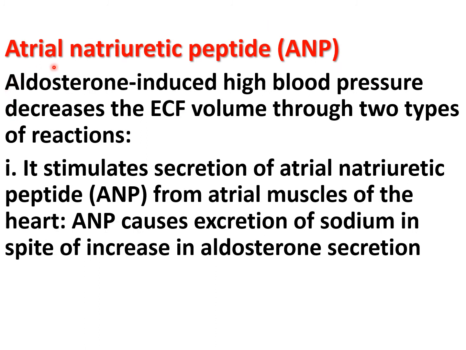Then third one is atrial natriuretic peptide, ANP. Aldosterone-induced high blood pressure decreases the extracellular fluid volume through two types of reaction. First of all, it stimulates the secretion of atrial natriuretic peptide from the atrial muscles of the heart. Then what are the functions of the atrial natriuretic peptide? It causes excretion of the sodium in spite of increase in the aldosterone secretion.